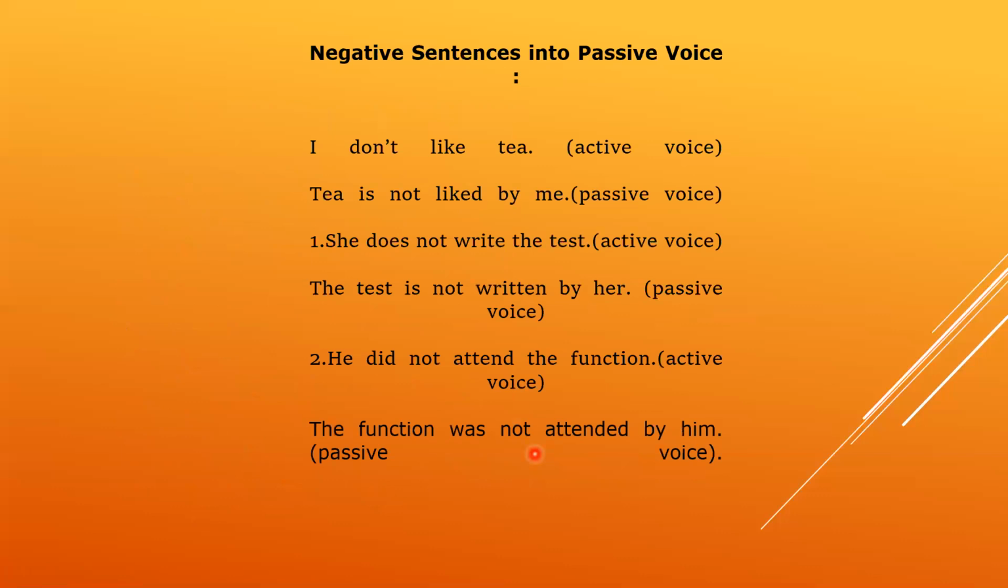Now, dear students, we have a negative sentence. How to change the negative sentence into the passive? It is quite easy, I think. Like, I do not like, or I don't like tea. This is an active sentence. Now, the same, tea is the subject over here. Now, tea is not liked by me. As I told you, do, does, did will not be in the passive. We put is over here, and not, like in the third form, by me. Tea is not liked by you. This is present simple tense.